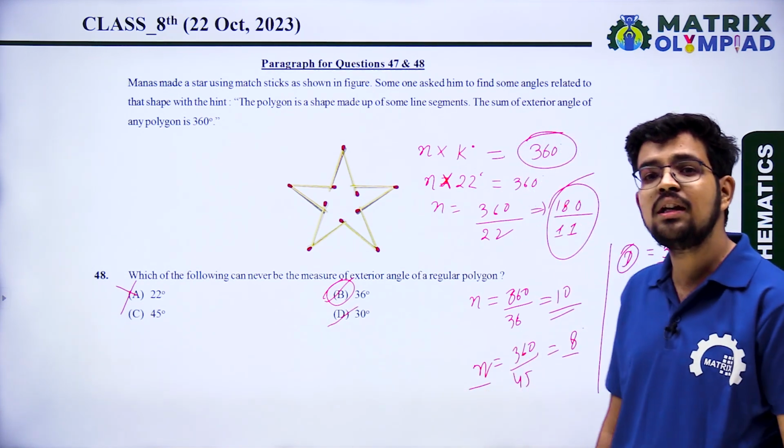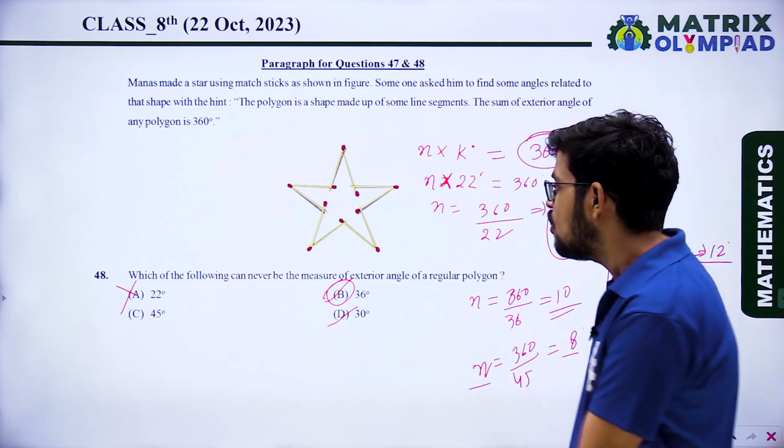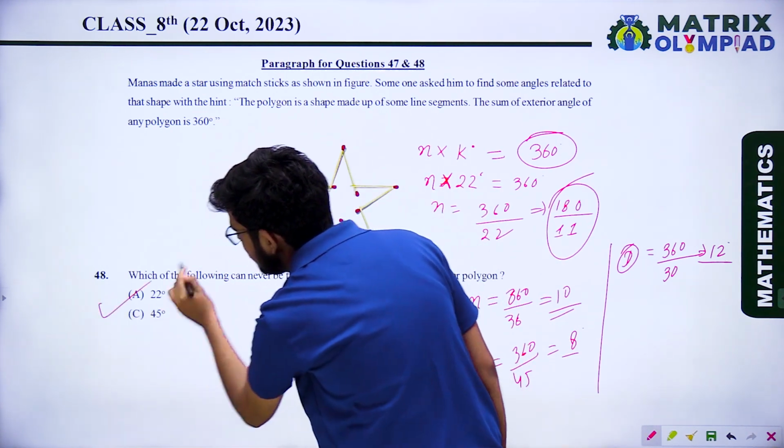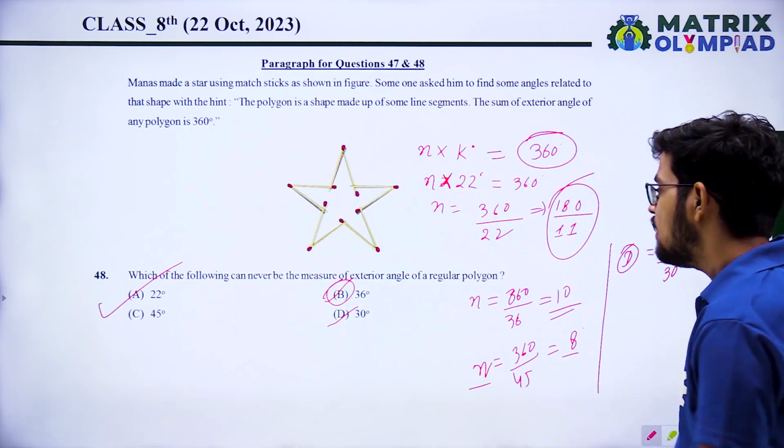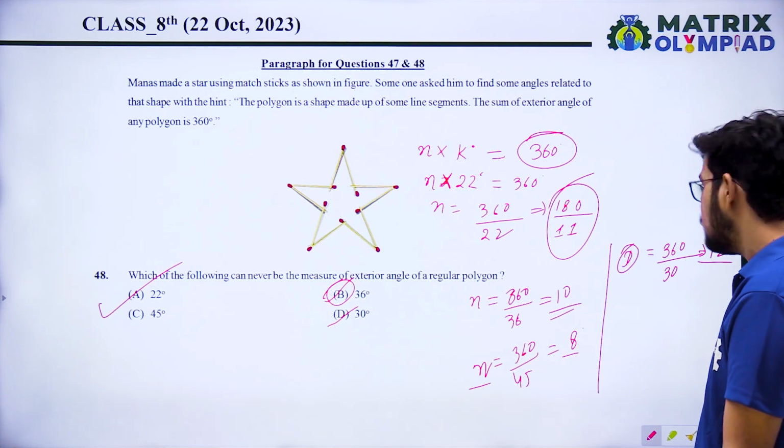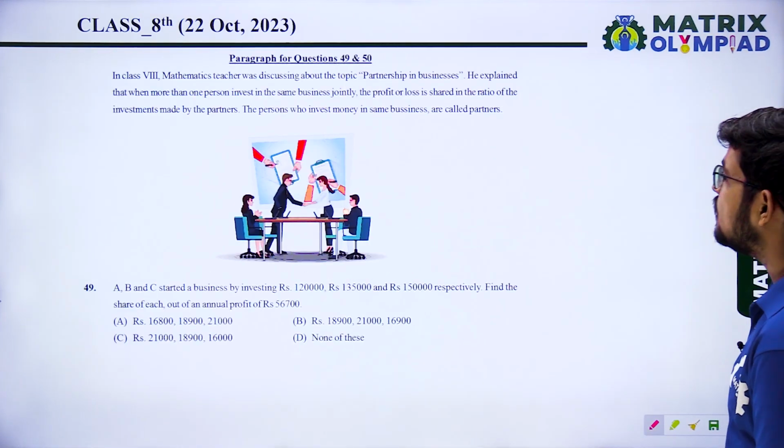So which of the following is not the measure of exterior angle? Option A. So option A will be the correct answer for this. Option A, 22 degrees. Okay, paragraph for question number 49 and 50.